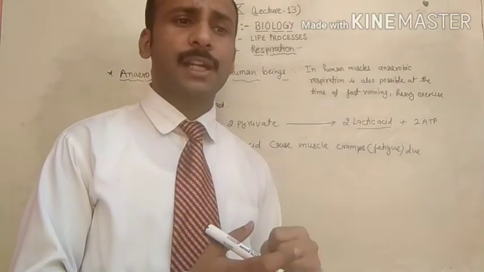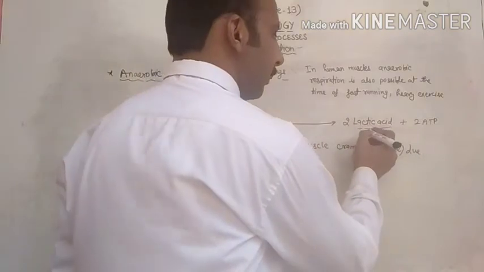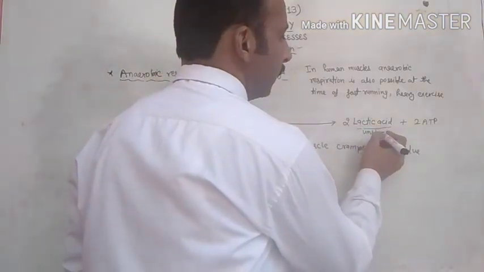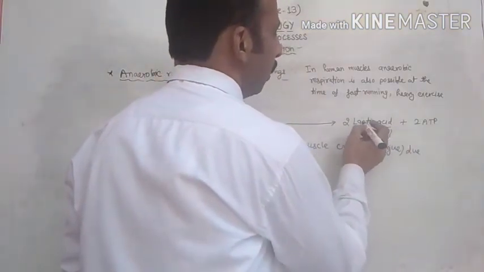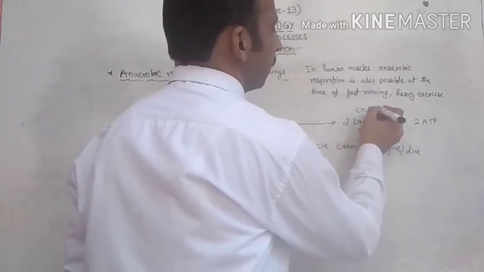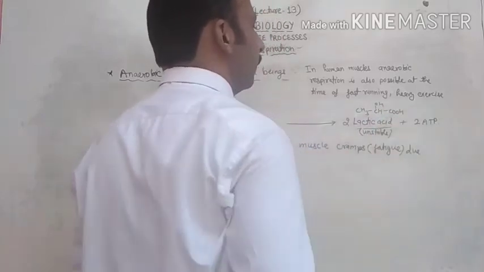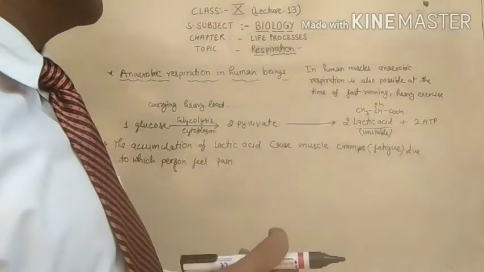But after some time, because the lactic acid formed is unstable, the formula of lactic acid is CH3CHOHCOOH. This is the formula of lactic acid.